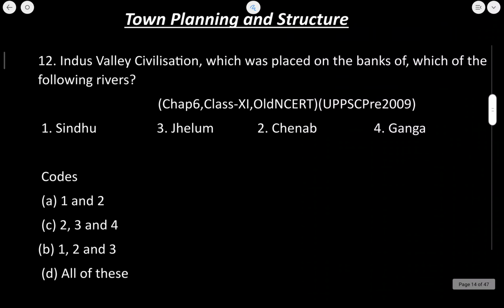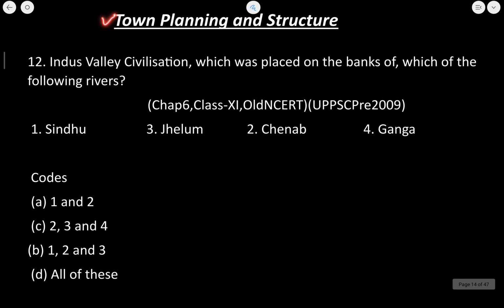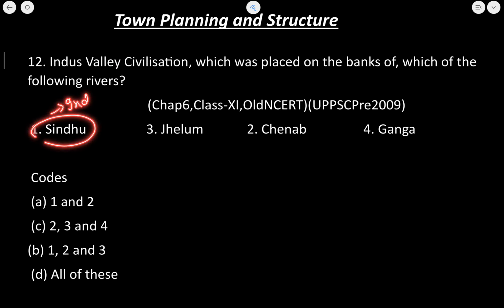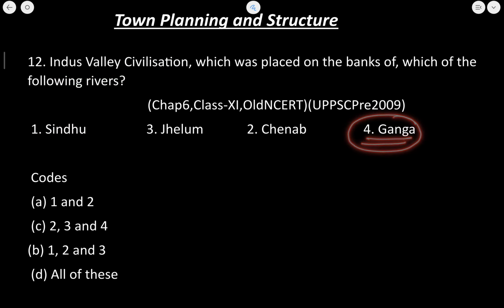Let's now move to the next question. Now this part contains questions about the towns and the planning structure. So let's start this part. Now the Indus Valley civilization was placed on the banks of which of the following rivers? Now Sindhu, that is the Indus river. The Indus Valley civilization is named after it. Was it there on the bank of Ganga river as well? So if I talk about the correct answer here,